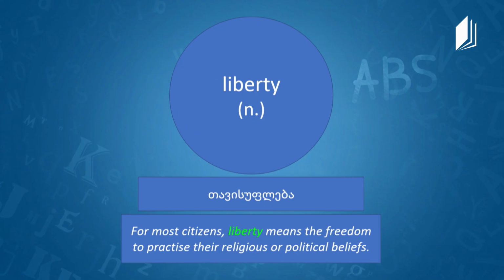Okay, Mr. Derill, I think that we have to move on to the next section, which is reading. But before we read a text, as usually, we have to study some words, right? Let's look at the list of the words we have. And the first word we have is liberty. Liberty is a noun, and in Georgian it means თავისუფლება.